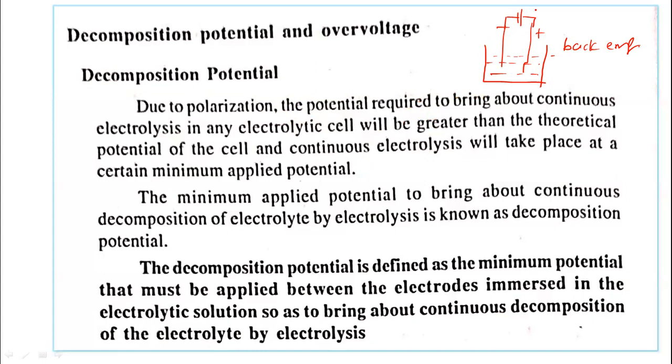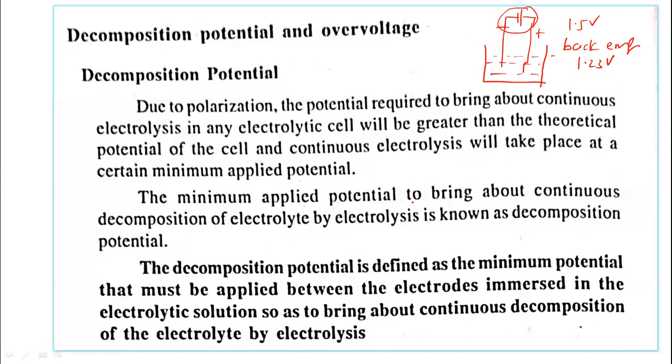So it means that we have to apply a potential externally greater than the back EMF which has been produced. Then continuous electrolysis of the electrolyte takes place. Suppose the back EMF produced is 1.23 volt due to the formation of the galvanic cell. Externally we have to supply a potential greater than this value. Suppose it is 1.5. Then continuous electrolysis will take place.